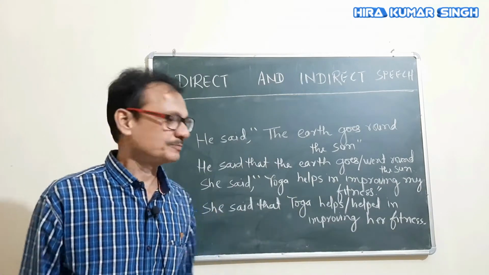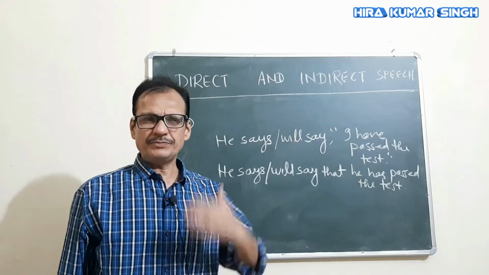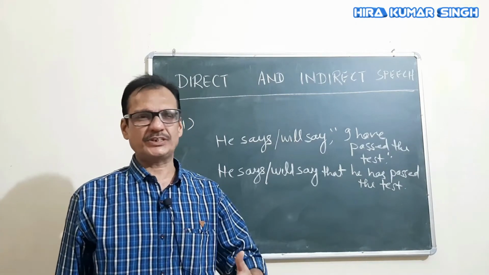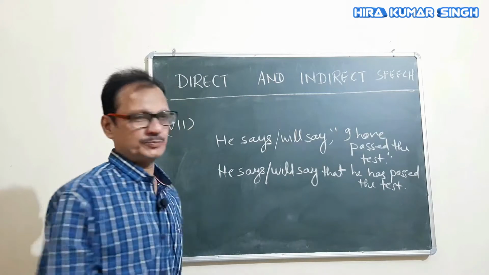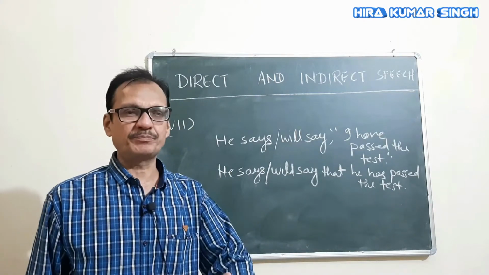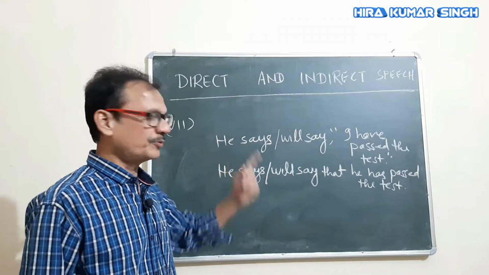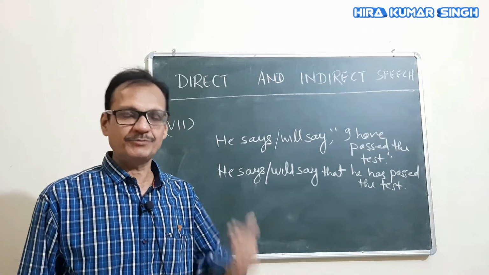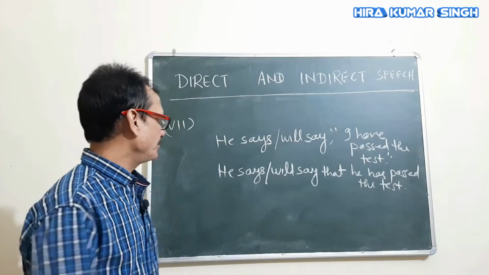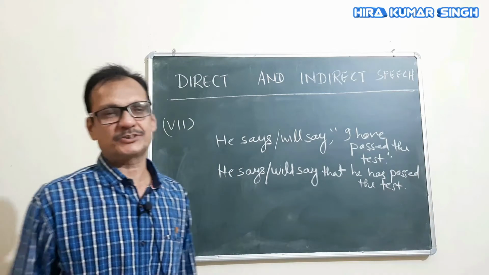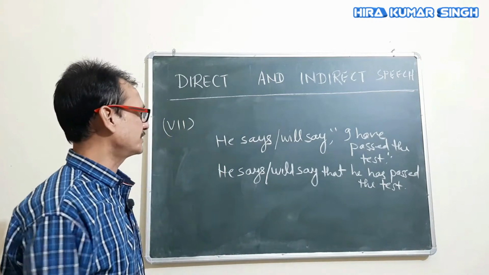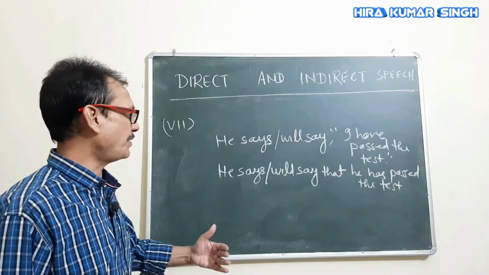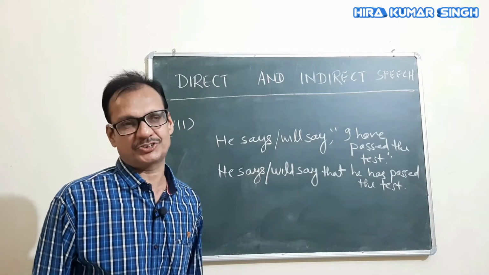Okay, next rule. I have told you that if reporting verb is in past tense, the reported speech will change into corresponding past tense. I mean, if reported speech is present tense, it will also become past tense. But if reporting verb is present tense or future tense, like he says or will say, I have passed the test, the tense has not changed.